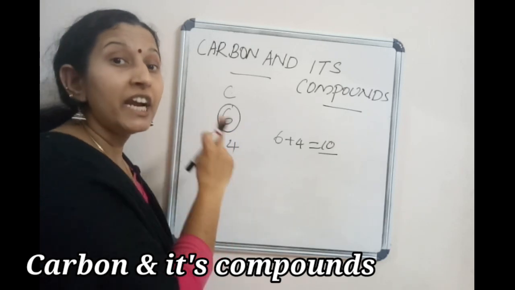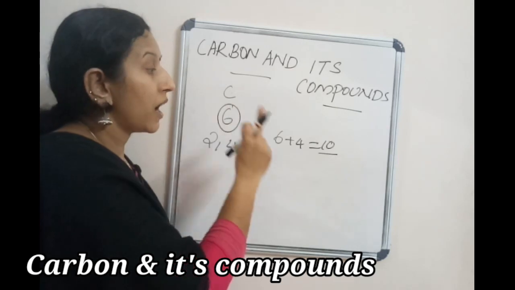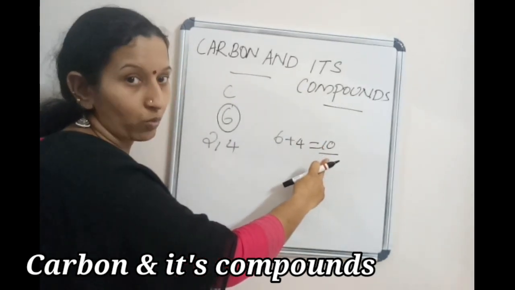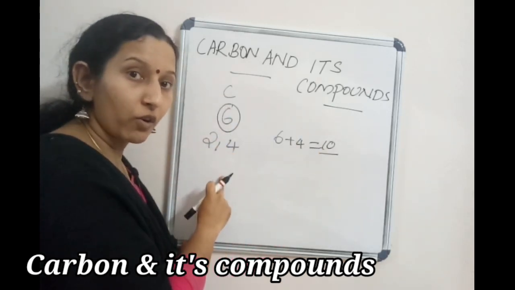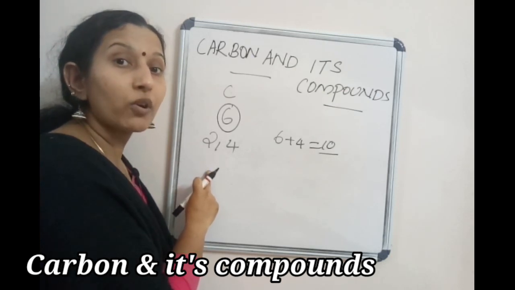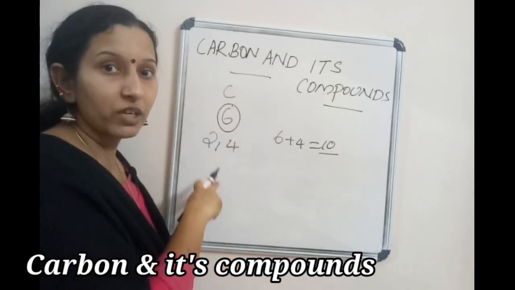So it would be difficult for the nucleus of the carbon to hold these 10 electrons around. If the carbon accepts 4 electrons, there are 6 protons in the nucleus. Where can you see the protons? You can see the protons in the nucleus and electrons are revolving around the nucleus.